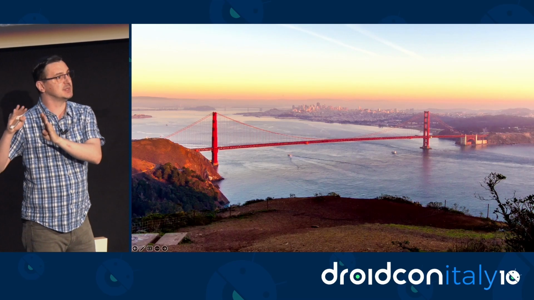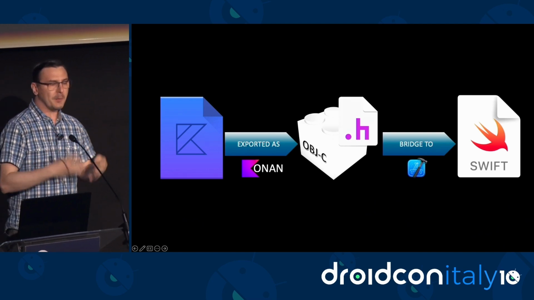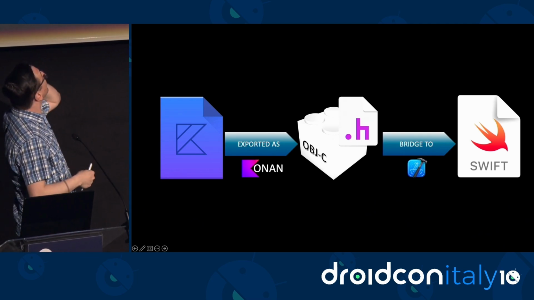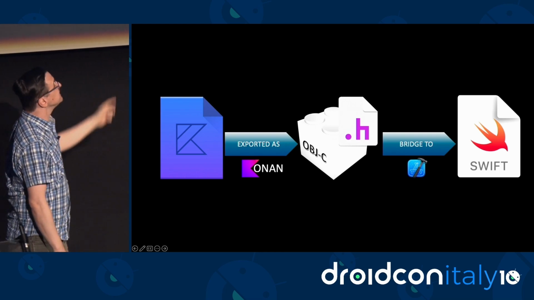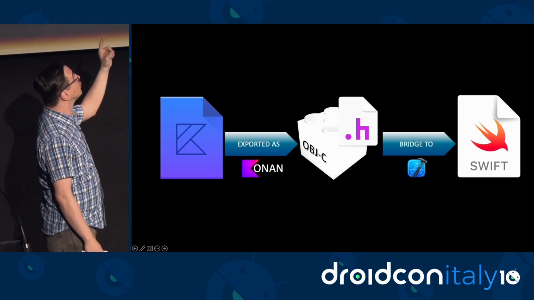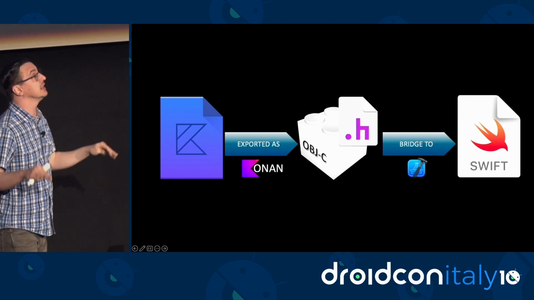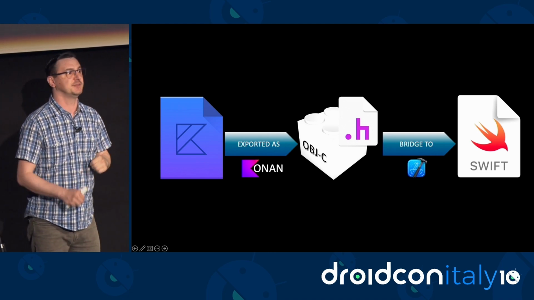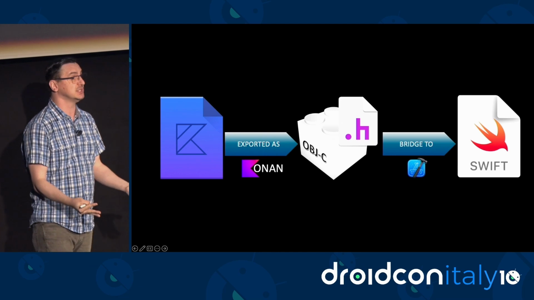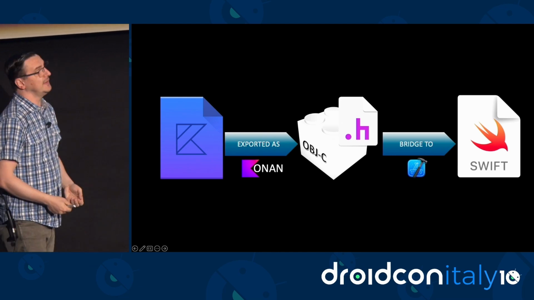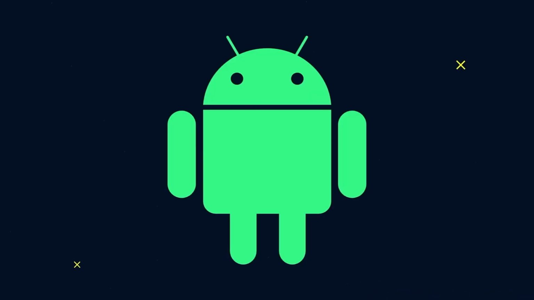And the tool here to cross the bridge between Kotlin and Swift is called Objective-C. Whenever you compile your KMP code, it's compiled by Konan, the Kotlin native compiler. And at the end of compilation, it will export an Objective-C framework. Then Xcode will bridge your Objective-C framework to Swift. So pay attention here. That's where all the problems reside. Because if there's a feature that's available in Kotlin, and you have a similar feature in Swift, but that feature is missing for Objective-C, that feature will be missing translation. But then you can ask me, why Objective-C? Why doesn't Konan just export a Swift framework?